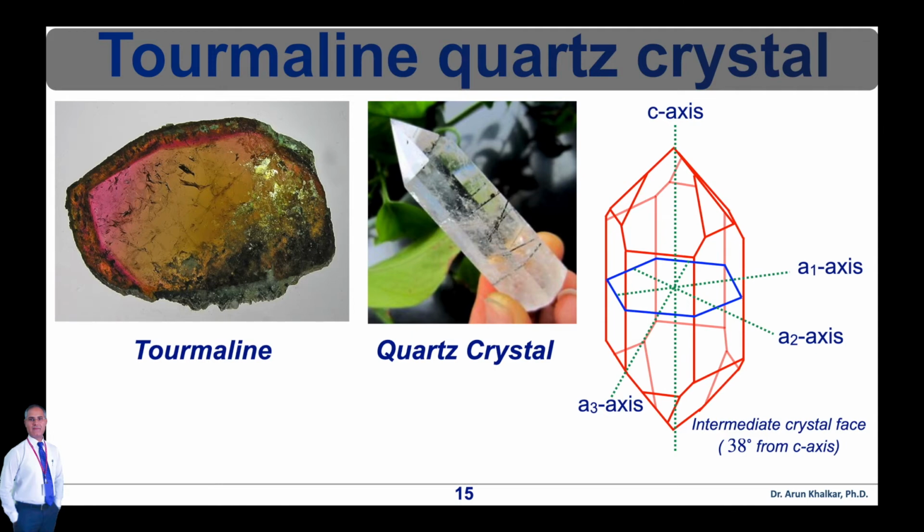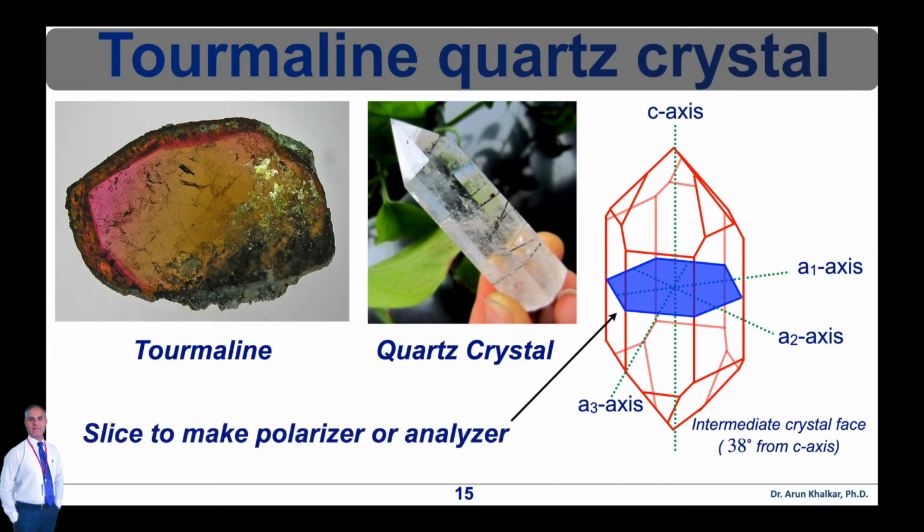In plane polarized light, tourmaline crystal experiences maximum absorption perpendicular to the polarizer, that is the C-axis, which is shown in this diagram. This means that they appear darkest when the long grain is oriented perpendicular to the polarizer. The polarizer or analyzer can be made by having a slice of such crystals as shown in blue shade in this diagram. The concept of polarizer and analyzer we will discuss in detail in the next lecture videos.